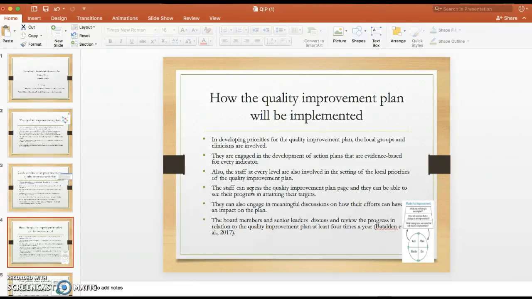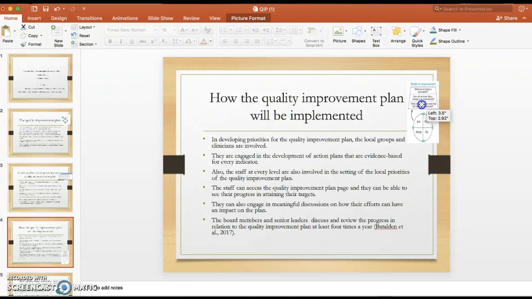The staff can access the Quality Improvement Plan page and they can see their progress in attaining their targets. They can also engage in meaningful discussions on how their efforts can have an impact on the plan. The board members and senior leaders discuss and review the progress in relation to the Quality Improvement Plan at least 4 times a year.